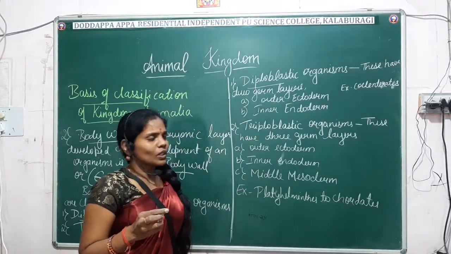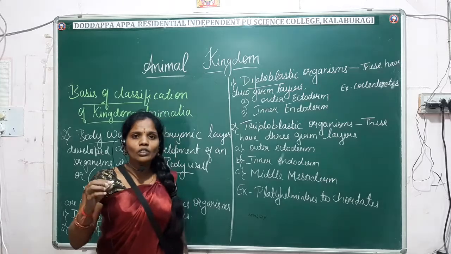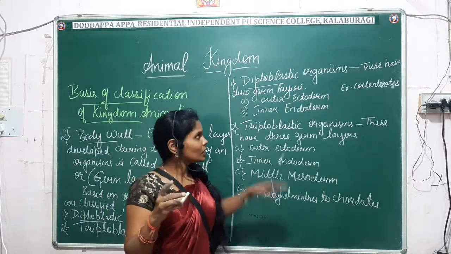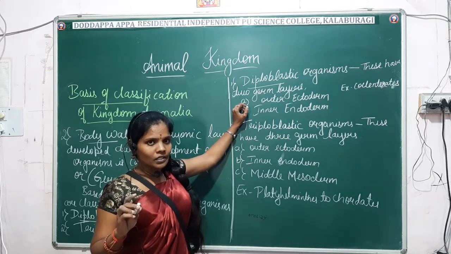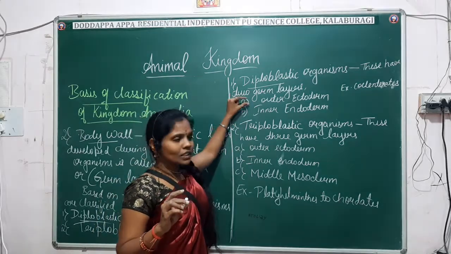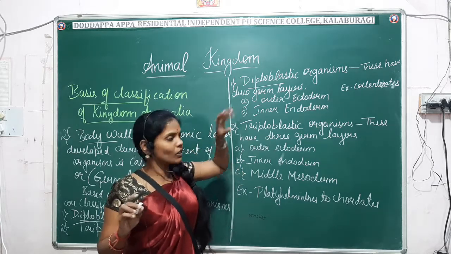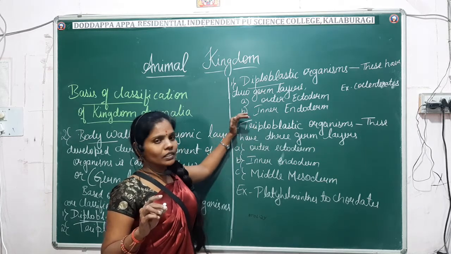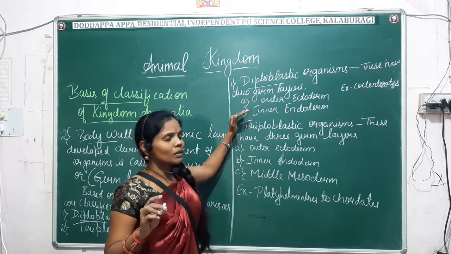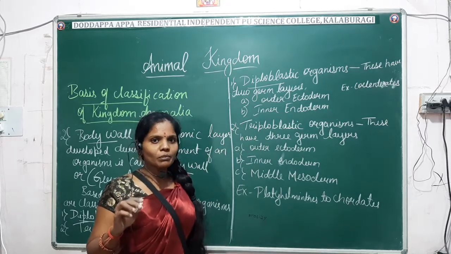Diploblastic animals have two germ layers. They are made up of the outer ectoderm and the inner endoderm. Only two germ layers will be there. In between these two layers we will find the mesoglea. Instead of mesoderm, they have mesoglea.